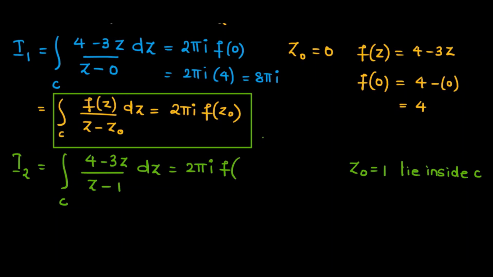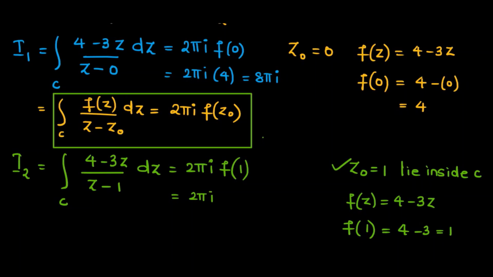Our f of z is 4 minus 3z. So let us substitute this point in this function. f of 1 is 4 minus 3, which is 1. So our formula will be 2 pi I into f of 1, that is 2 pi I into 1, which is 2 pi I. So we have obtained I2. Now let us solve I3.